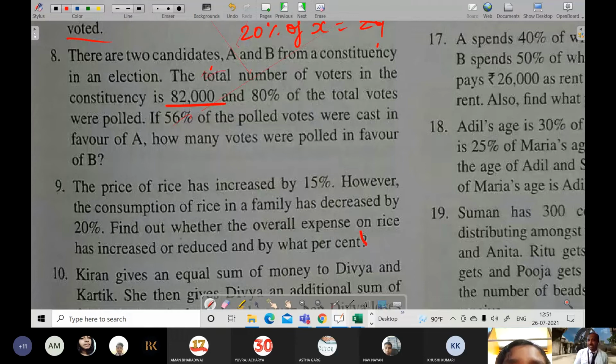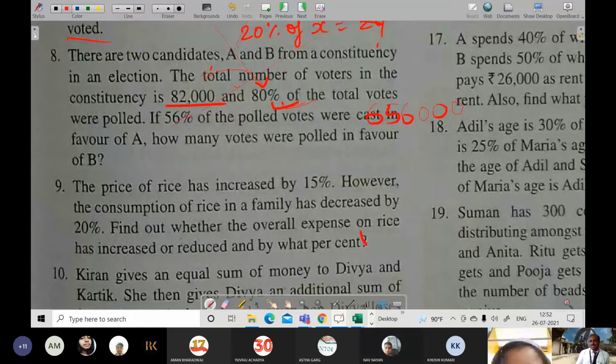Then you can say total number of votes polled is equal to 80% of 82,000. That you will be finding. Yes, sir, 65,600.